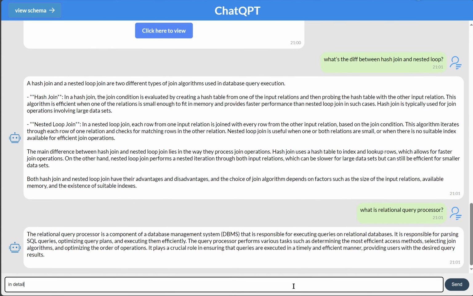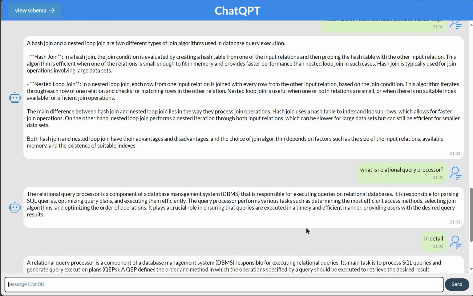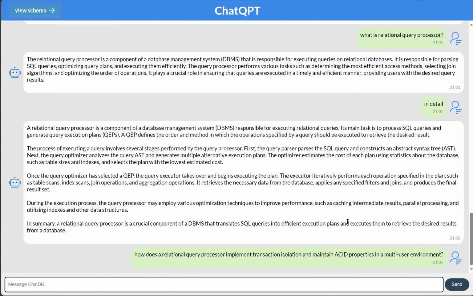What's more, ChatQPT can also help solve confusion for advanced learners. They can ask a profound question, such as, how does a relational query processor implement transaction isolation and maintain ACID properties in a multi-user environment? Thanks to its large language model, ChatQPT can answer almost any question related to the relational query processor.